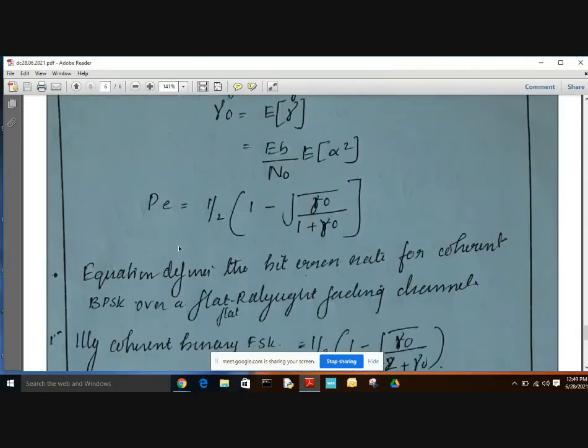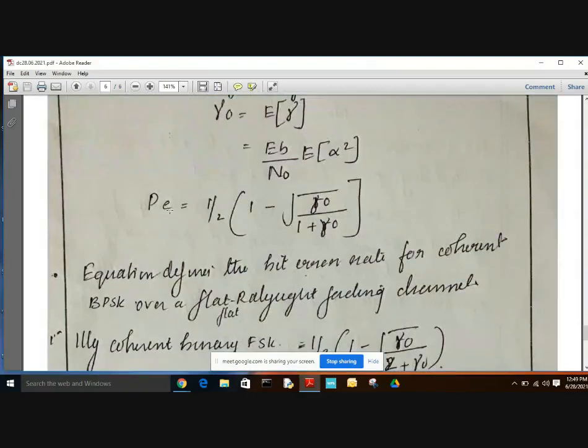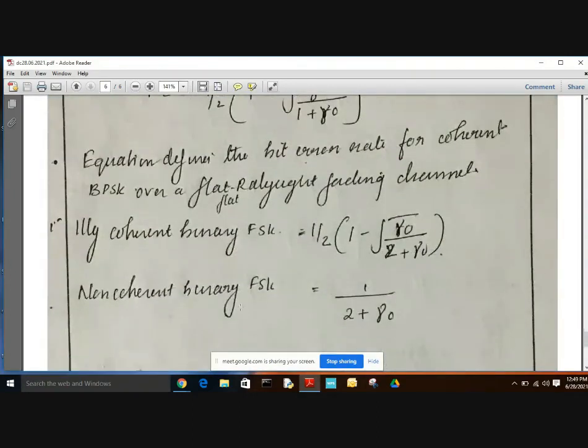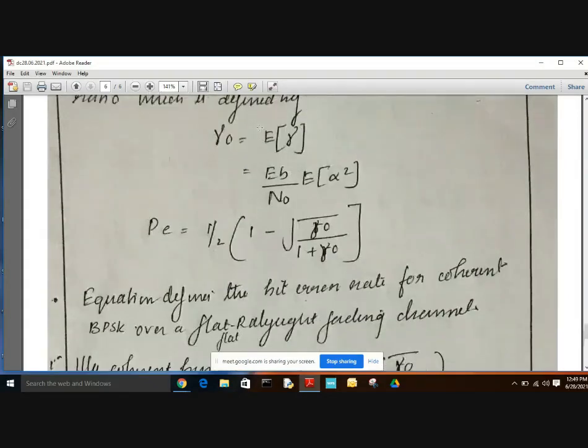Now we define the equation. This is the bit error rate for BPSK. Similarly, we have the bit error rate PE for coherent binary FSK and non-coherent binary FSK. So for coherent BPSK, PE is equal to 1 by 2 into 1 minus under root gamma naught divided by 1 plus gamma naught.